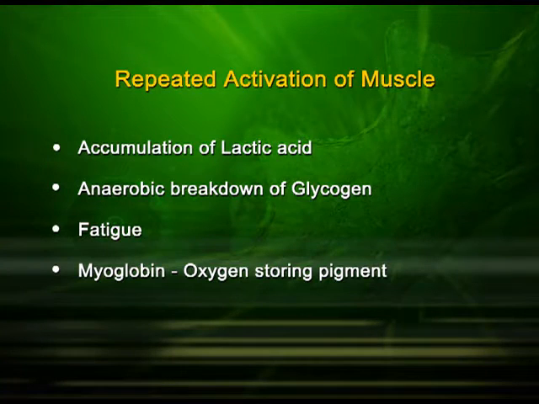And also one more point, myoglobin is present in a muscle cell which stores oxygen. It is an oxygen storing pigment in your muscle, so that when you are using the muscle repeatedly, you have more oxygen available to you. Because of this pigment, the muscle looks reddish in color, and we also call it red fiber, and some muscles have less of this myoglobin, that is called white muscle fiber.